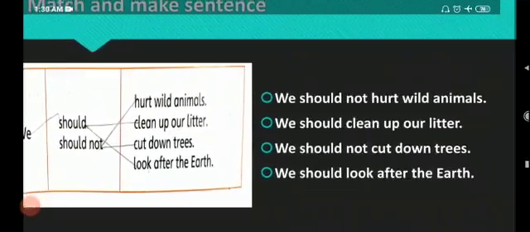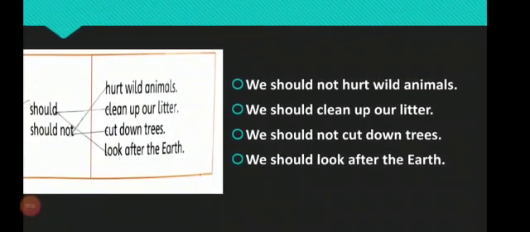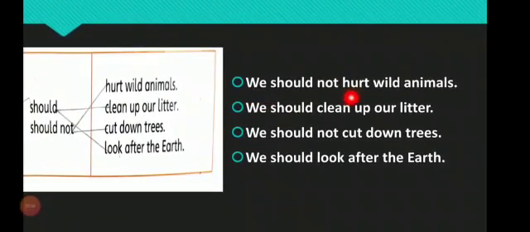Now, these are the sentences that we make here. Now let's read what should we do and what should we not do. We should not hurt wild animals. We should clean up our litter. We should not cut down trees. We should look after the earth.